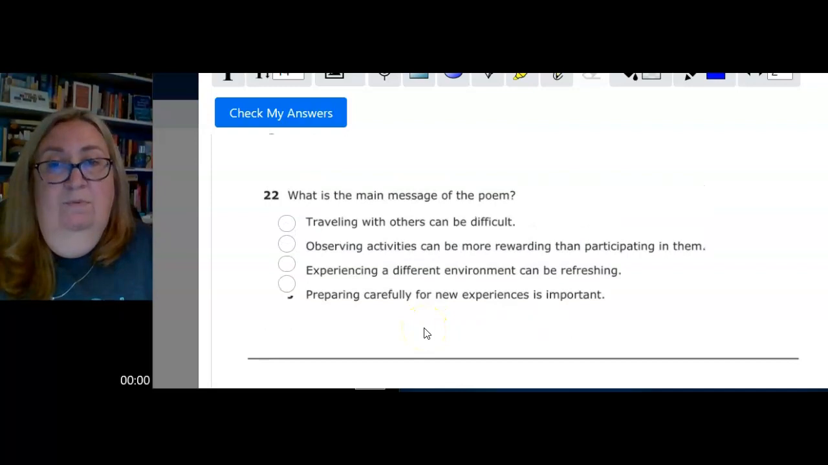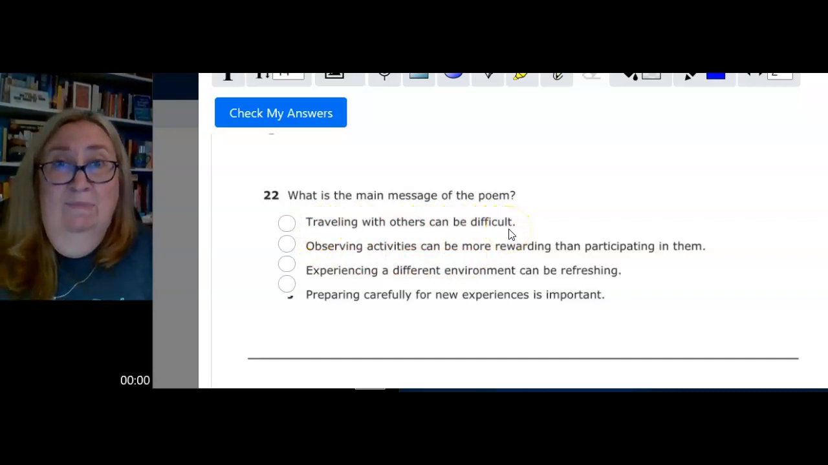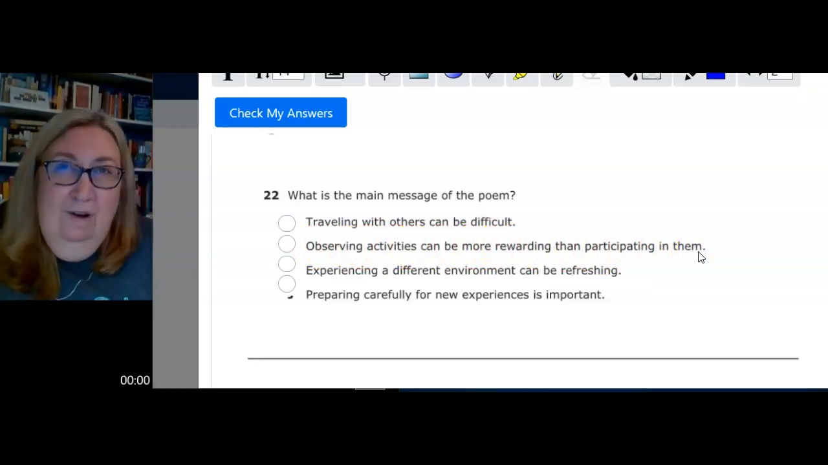What is the main message of the poem? Traveling with others can be difficult. It does talk about bickering. Observing activities can be more rewarding than participating in them. It's nice to hear what they observe about their travel.